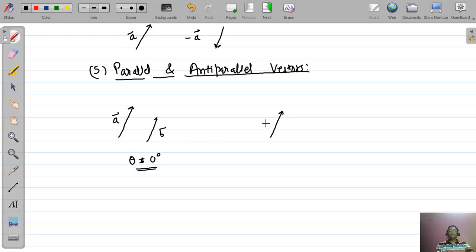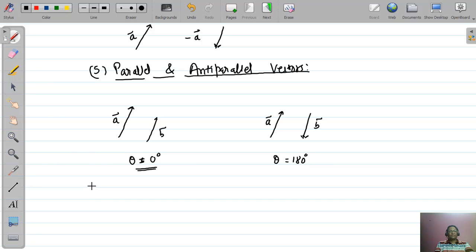If two vectors are opposite, that is angle between them is 180 degree, then we say these two vectors are anti-parallel vectors. And in parallel vectors, if magnitude is also equal, then these parallel vectors become the equal vector.